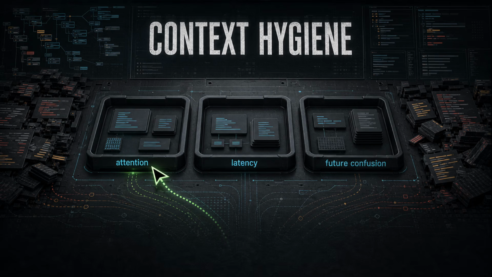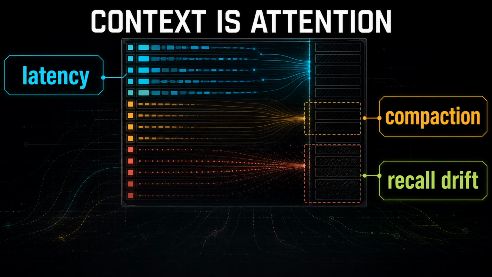Right. That matters even if your model has a huge window, because context is not just storage. It is attention, latency, cost, compaction pressure, and future confusion. Exactly. Future confusion is the part engineers underestimate. A raw line that mattered 5 turns ago sits beside 40 lines that did not matter. And later, the agent has to remember which one was signal.